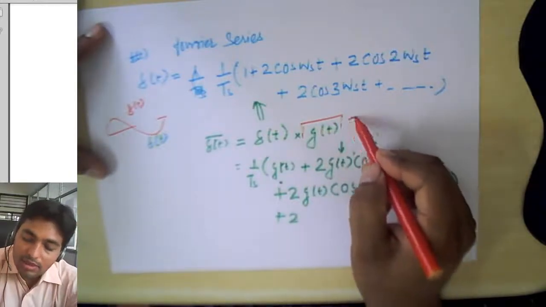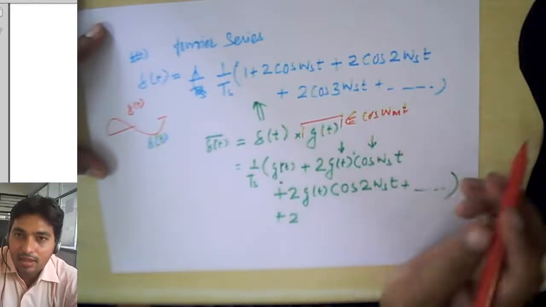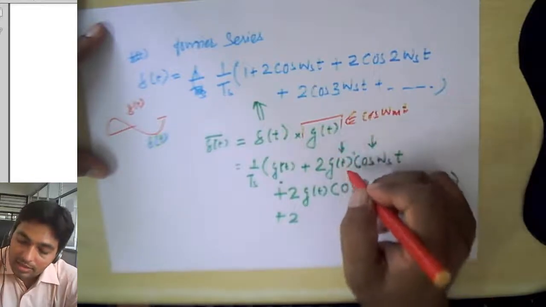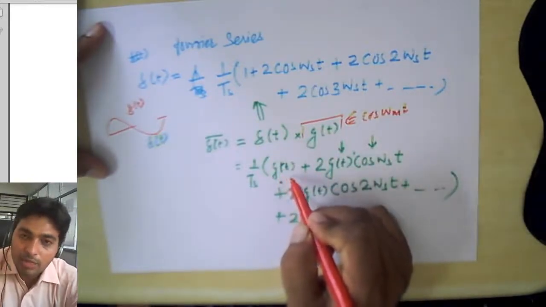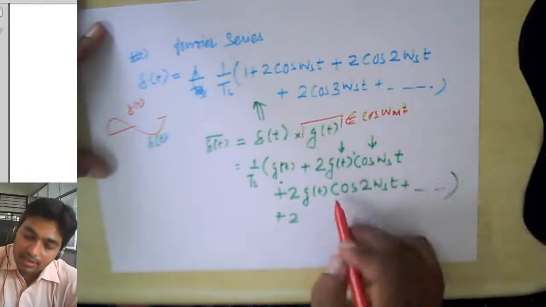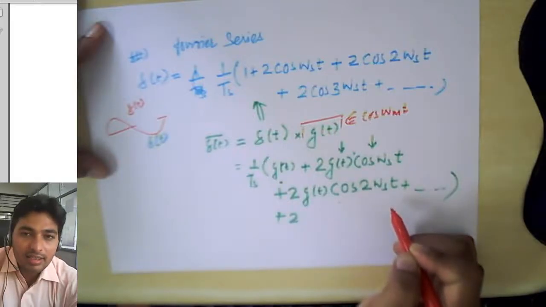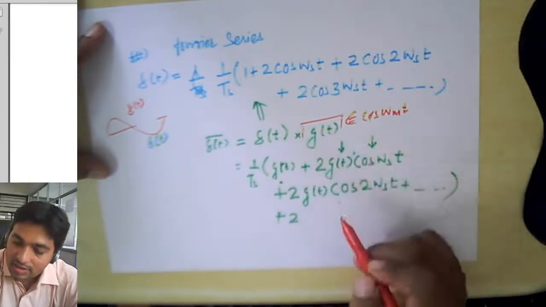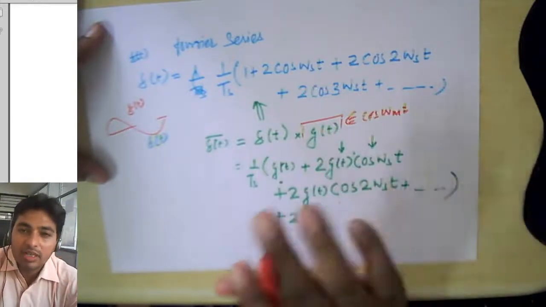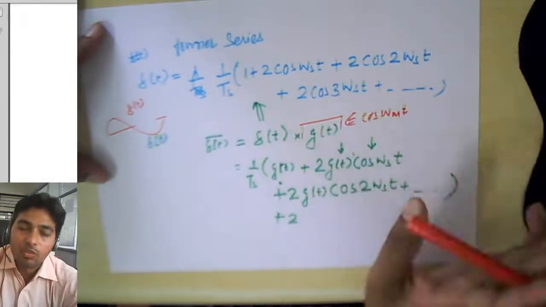Let us assume g(t) is simply a cosine function, cos omega_m t. Then instead of g(t), we will have cos omega_m t into cos omega_s t, then cos omega_m t into cos 2 omega_s t, and so on. So what does this represent? We have cos into cos terms, or simply a multiplication of two sinusoids, either cos or sine.